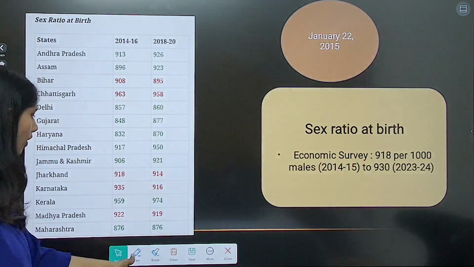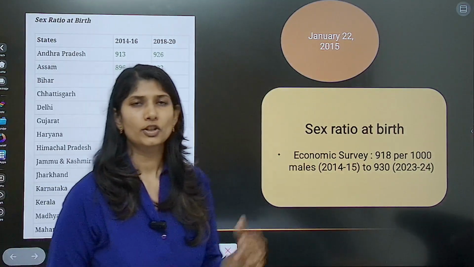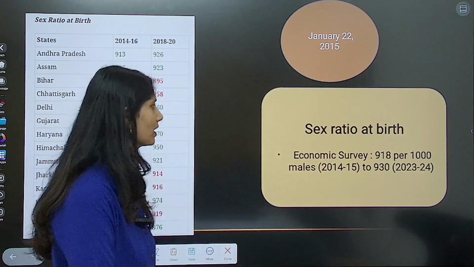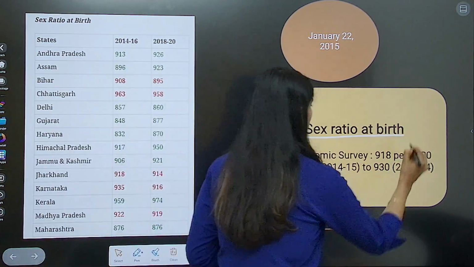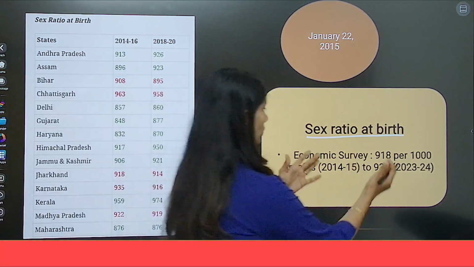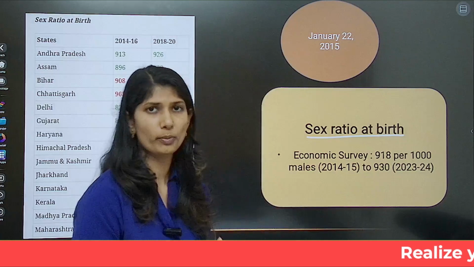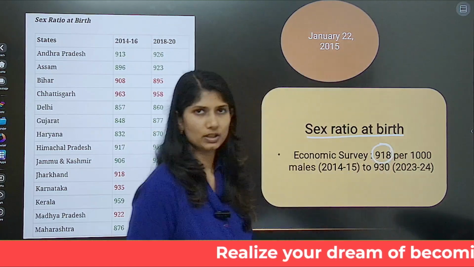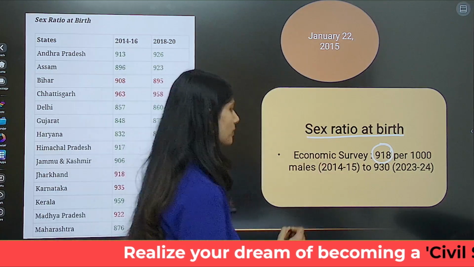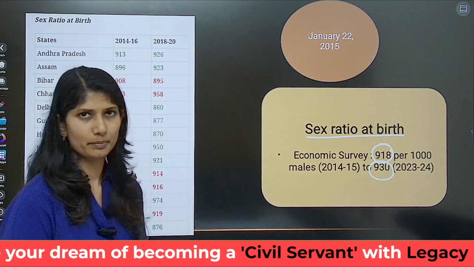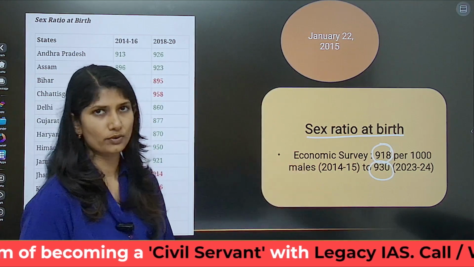Now we will see on what aspects Beti Bachao Beti Padhao wanted improvements and how the states have performed. First thing is sex ratio at birth. Economic surveys reported that before 2015, that is before the launch of Beti Bachao Beti Padhao, there were 918 girls per thousand boys. But right now it has increased to 930 births, that is in 2023-24.